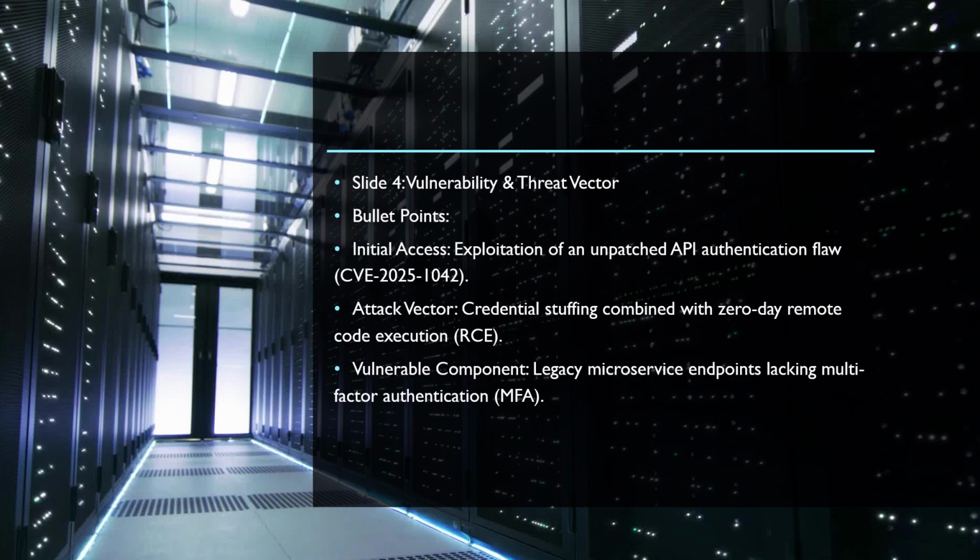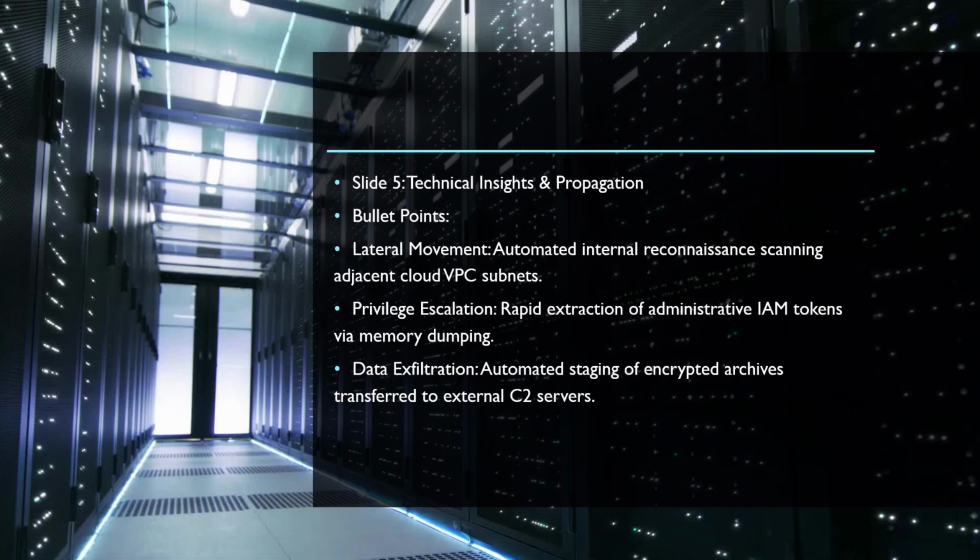This multi-layered strategy took advantage of legacy microservice endpoints that unfortunately lacked modern multi-factor authentication controls, bypassing the first defense line. Once initial access was successfully secured, the threat actors immediately executed highly automated internal reconnaissance routines to thoroughly scan adjacent cloud virtual private cloud subnets and map out the entire internal network architecture in detail.